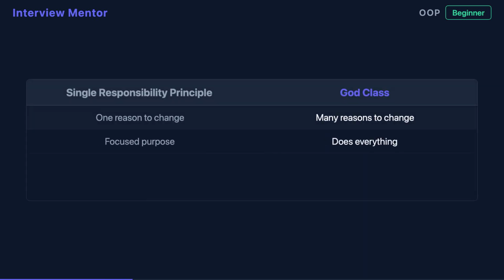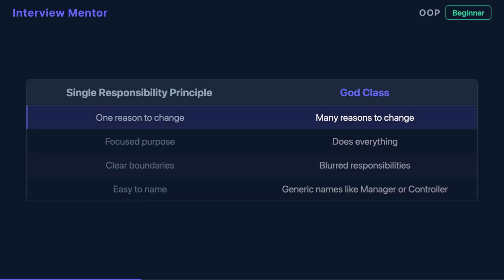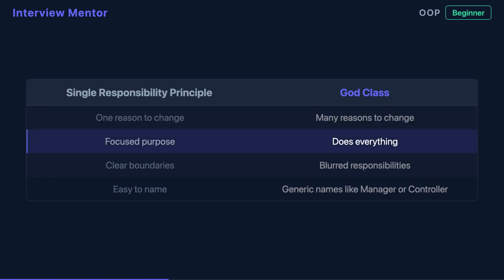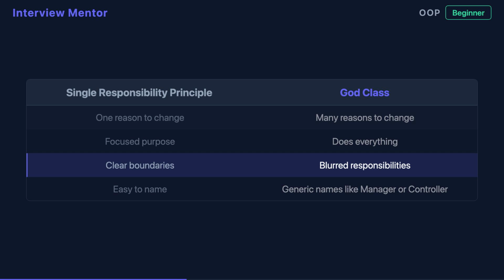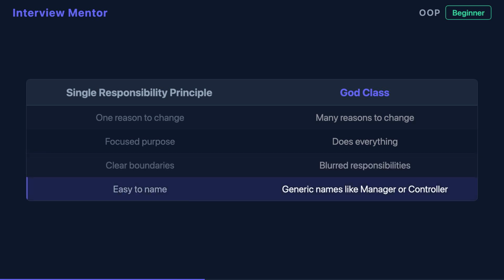The core problem: God classes violate the single responsibility principle. SRP states that a class should have only one reason to change. A God class has many reasons to change because it handles authentication, database access, business logic, validation, and more, all in one place. Every new feature means modifying this bloated central class.